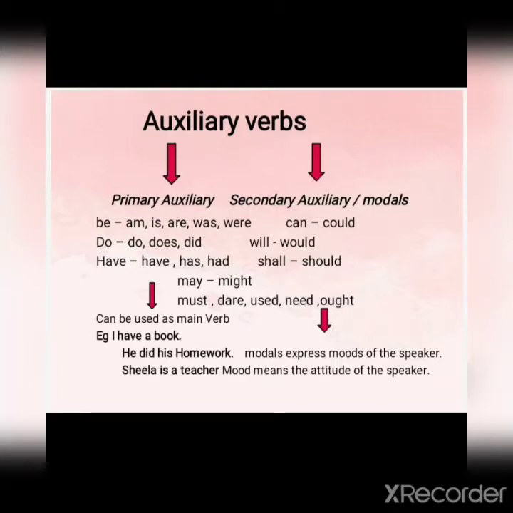Primary auxiliary. Be verbs: am, is, are, was, were. Do verbs: do, does, did. Have verbs: have, has, had. These primary auxiliaries can be used as main verbs as well as helping verbs. So they are called primary auxiliaries. Look at the examples given. I have a book. He did his homework. Sheila is a teacher. These are the primary auxiliaries.